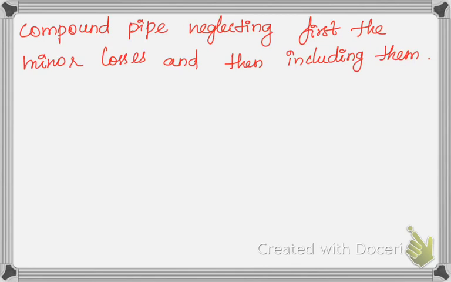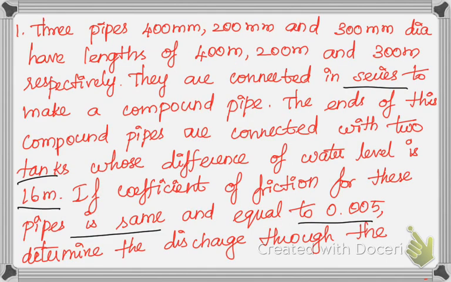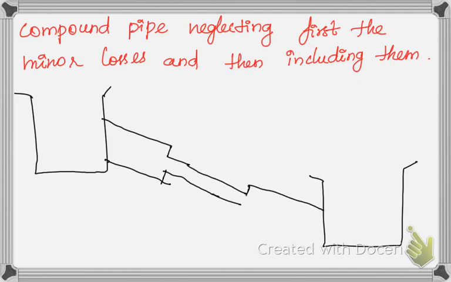So the figure we have to draw: two tanks are there. The diameters are first 400 mm, then 200 mm, then 300 mm. So the first pipe will be the larger one, 400 mm, the second is 200 mm, and the third one is 300 mm.